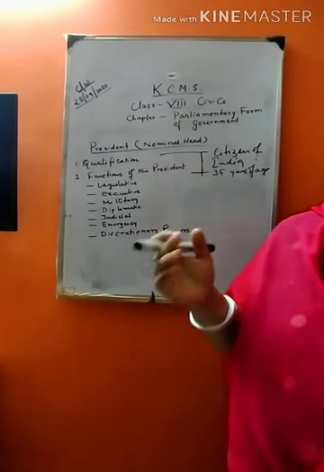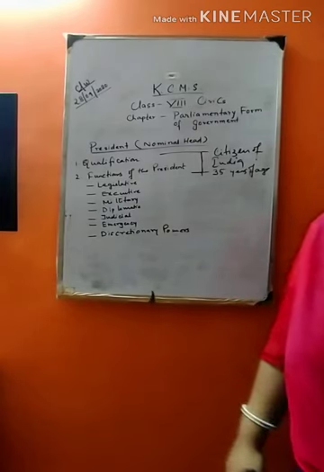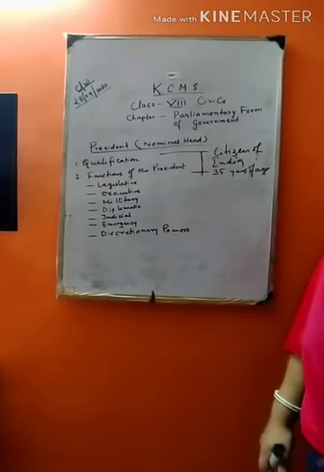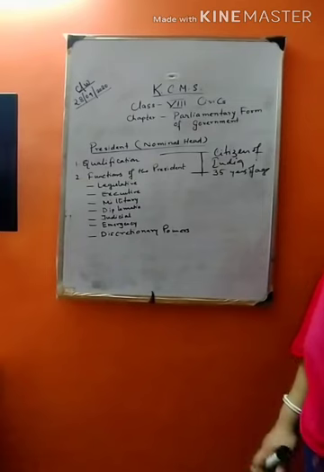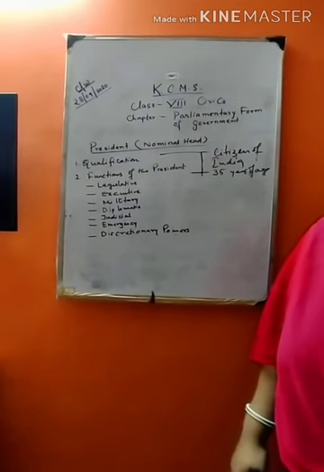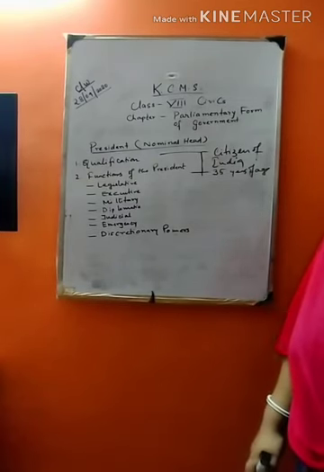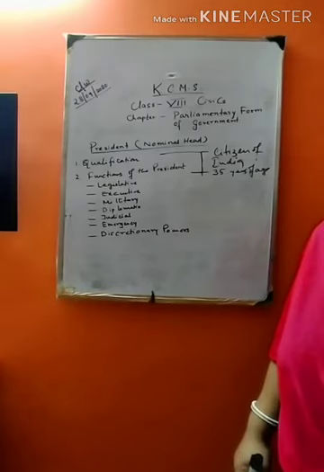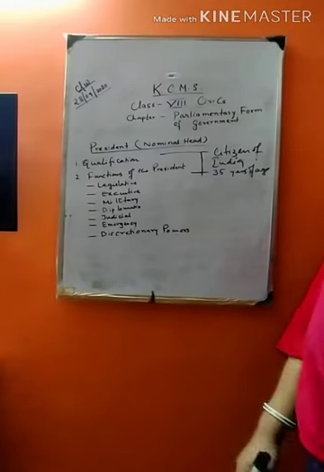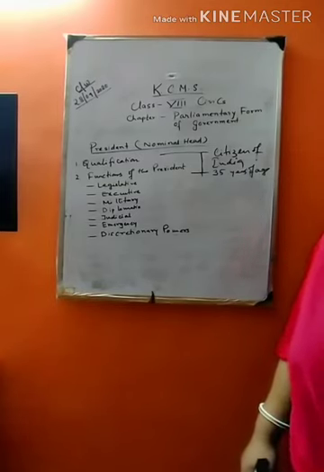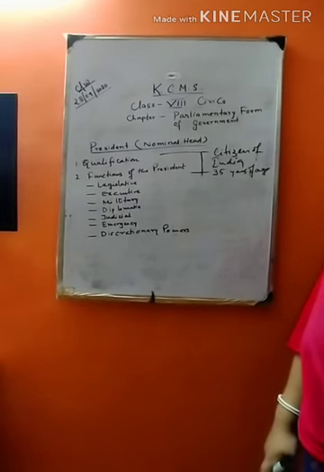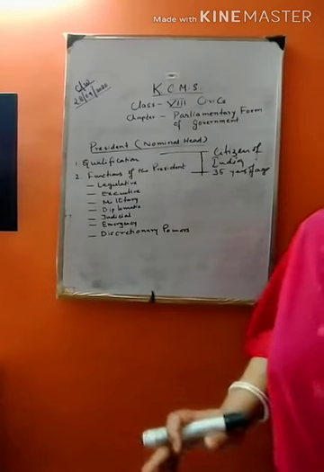He addresses both the Houses of Parliament after every general election and every year before the budget session. He has the power to issue ordinances if the parliament is not in session. But this law has to be passed by the parliament within 6 weeks of its reassembly.